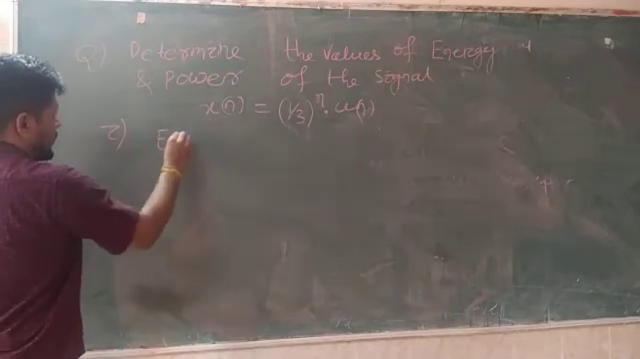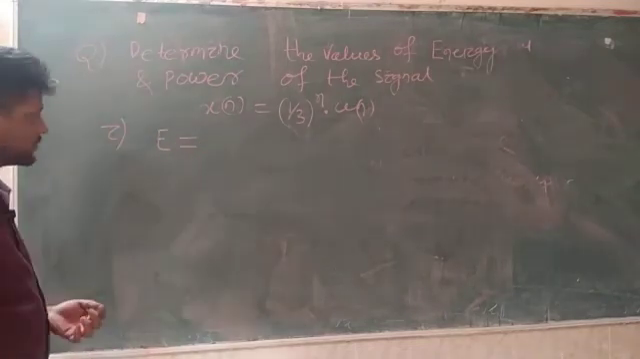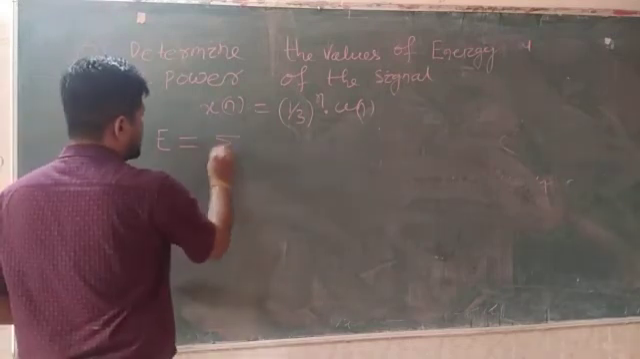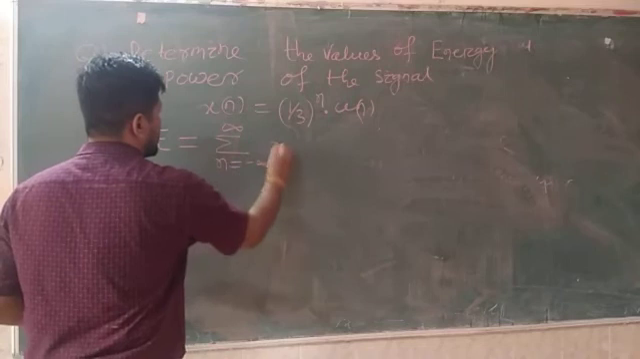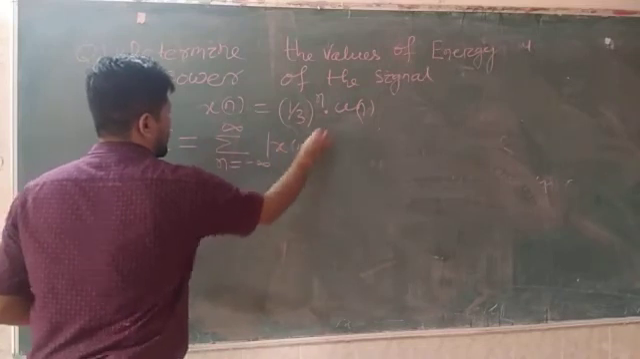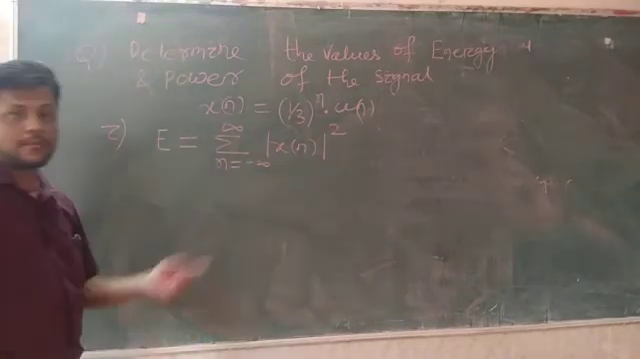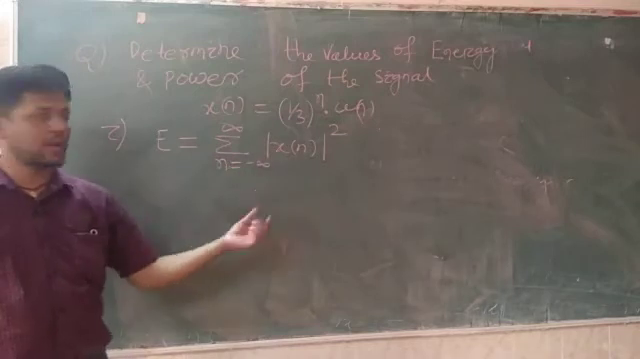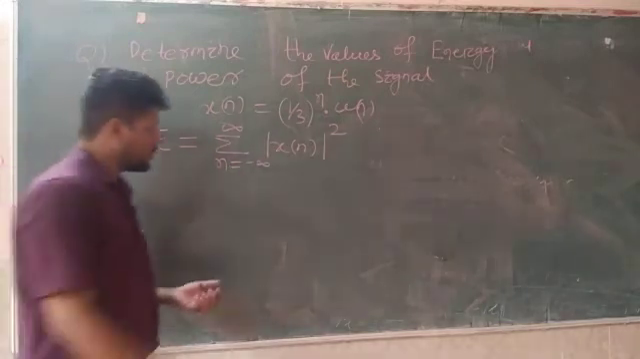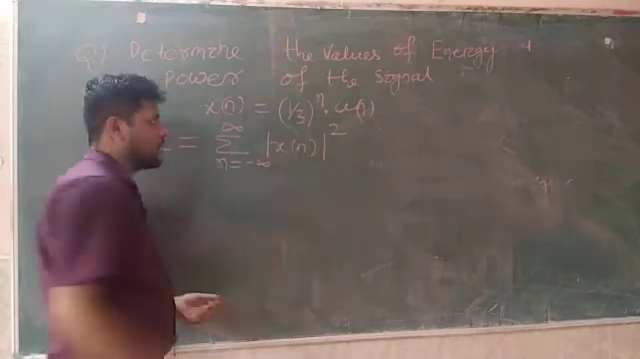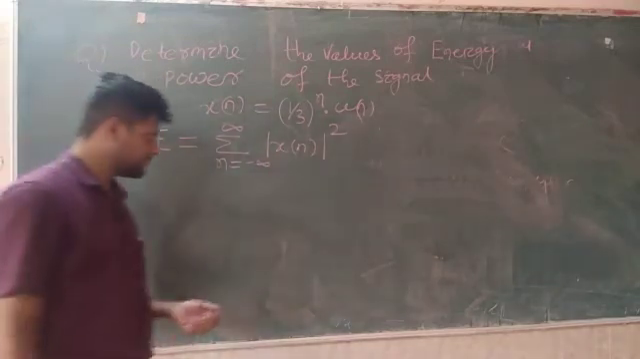And what is the formula? First you will have to write the formula. E is equal to summation, n varying from minus infinity to infinity, of the magnitude square of x[n]. So that is the formula, |x[n]|^2, with n varying from minus infinity to infinity. Then you have to put in place of x[n] what is given, (1/3)^n u[n].